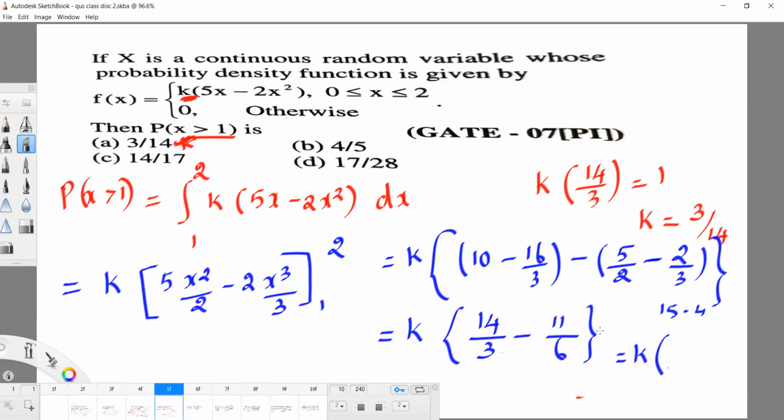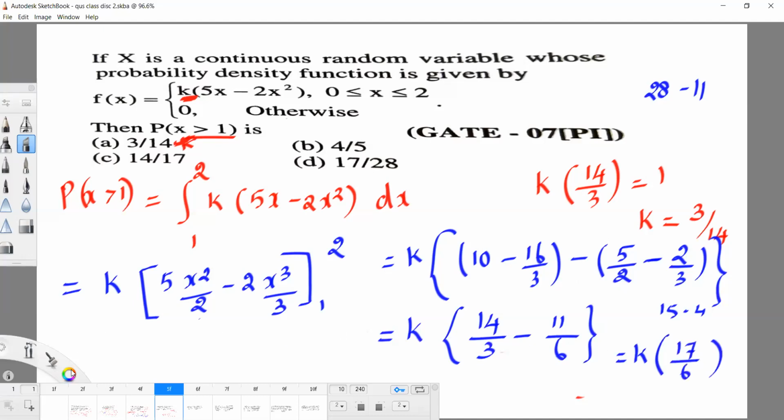So k into, we can write 28 minus 11 by 6. What is 28 minus 11? 17. Correct? So 17 by 6.